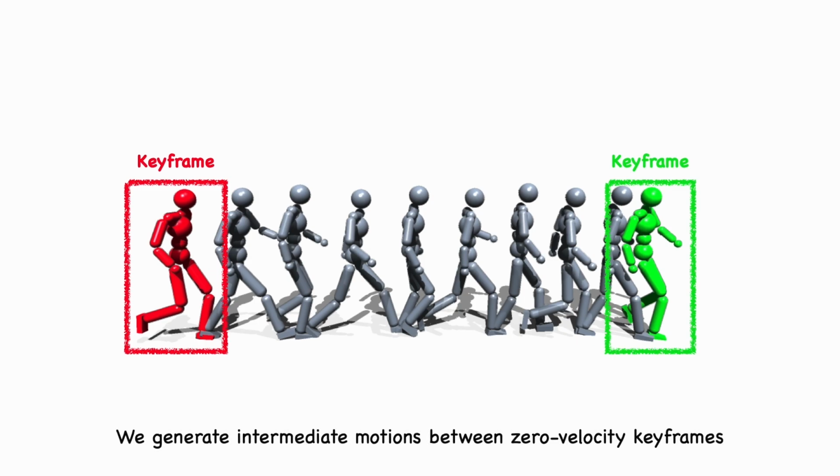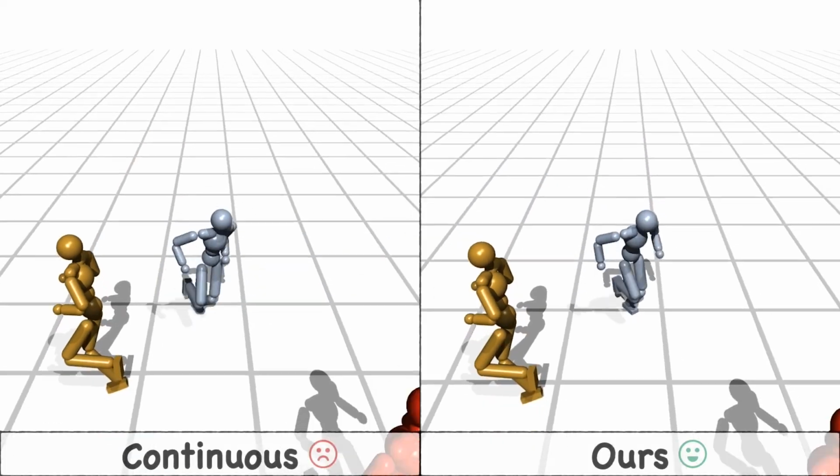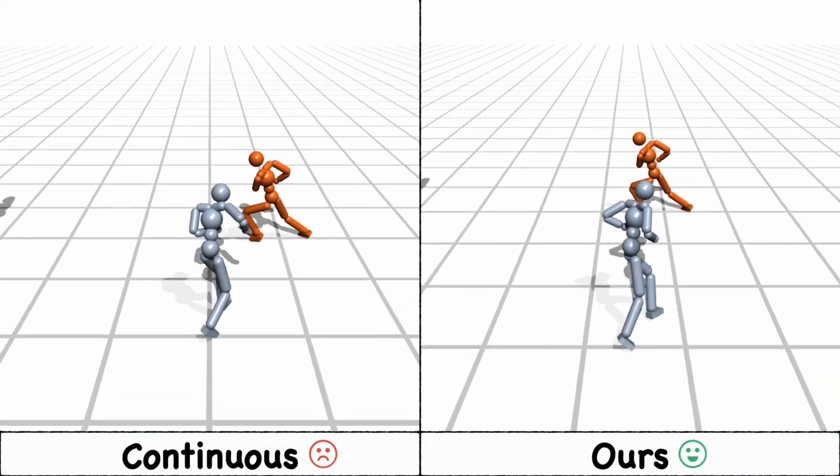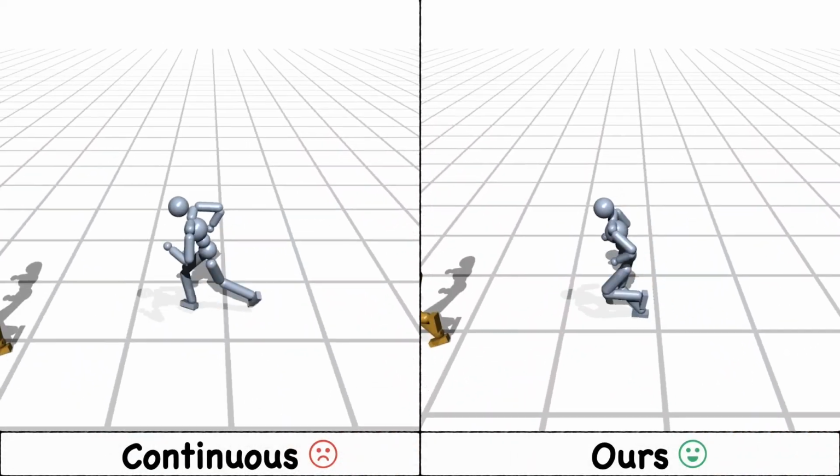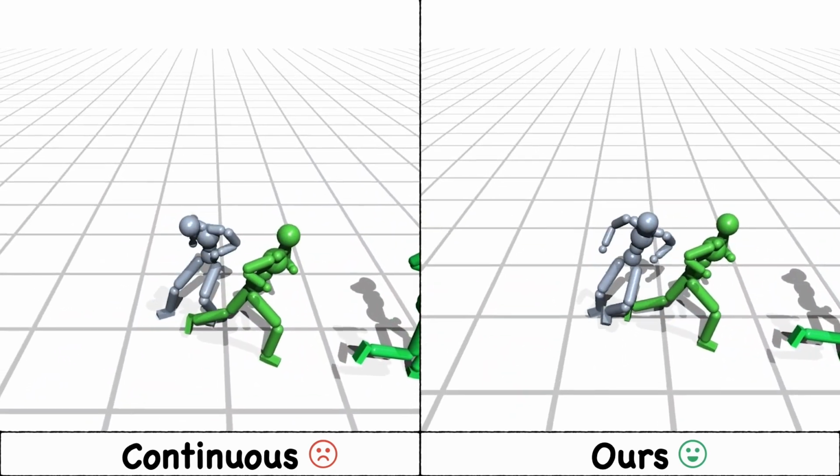As the first downstream task, we generate intermediate motions between zero-velocity keyframes. The agent with continuous latent model fails to generate natural motions, as it easily deviates from the learned motion prior during the training.